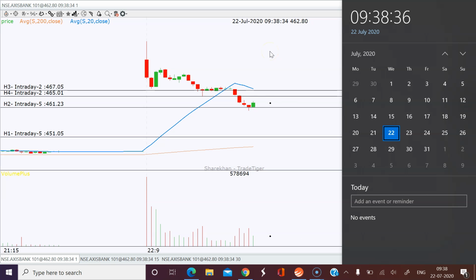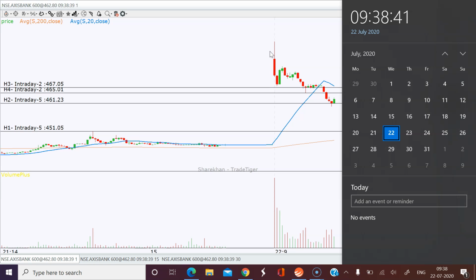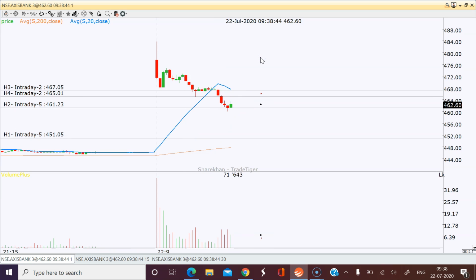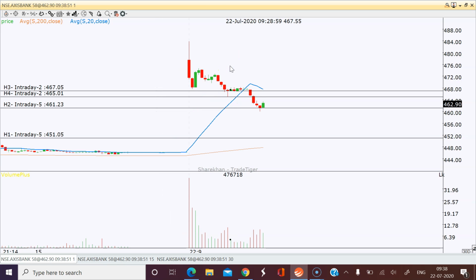Why we need to see all these things is, if we go in a wrong direction, we will continue in that direction and lose a lot of money. If we wait for confirmation, then even if they trap us, we can come out easily, because one big red bar downside will wipe out our stop loss, and it will fall to 451 also.